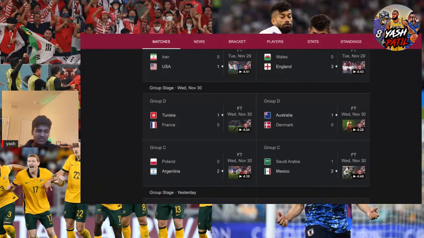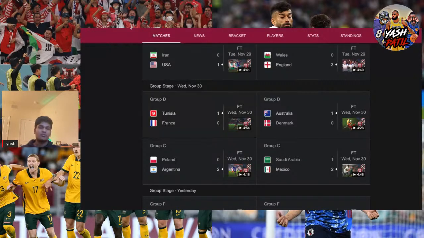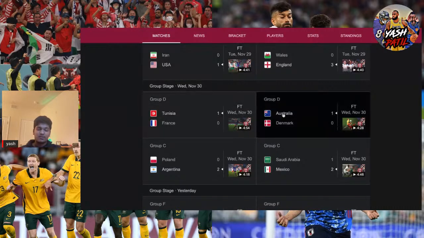Australia is not a soccer nation at all, and they get the win here, and they will be advancing to play against Argentina. I don't think they're gonna beat Argentina, but just getting to the round of 16 for Australia, that's just big. That's huge for their soccer program. And they beat Denmark, which is one of the best teams in the World Cup.